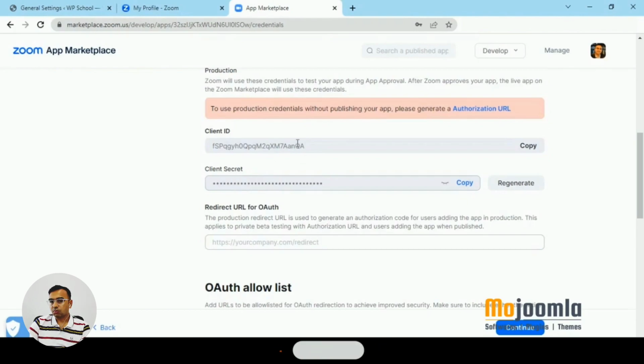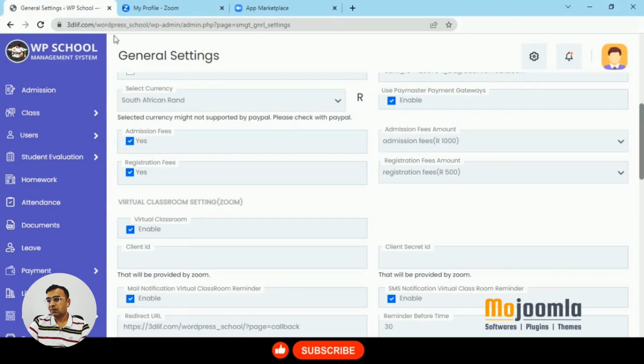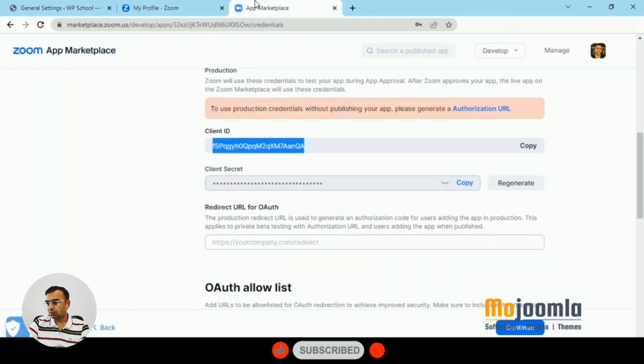For the final version you will have to copy the production client ID and client secret, which you can see on my screen. If you are just testing the Zoom integration, then you would use the one on the earlier screen. But right now it's the production client ID and client secret key on the screen. This is what you will copy and paste on the settings screen.